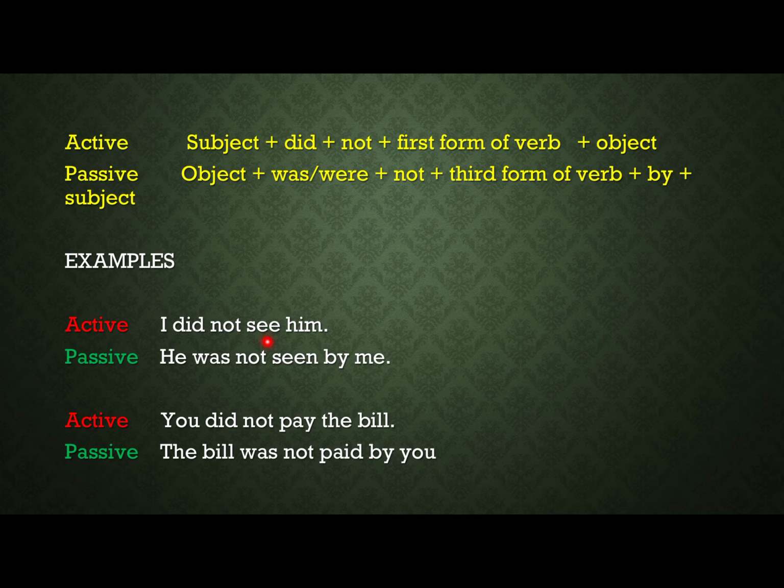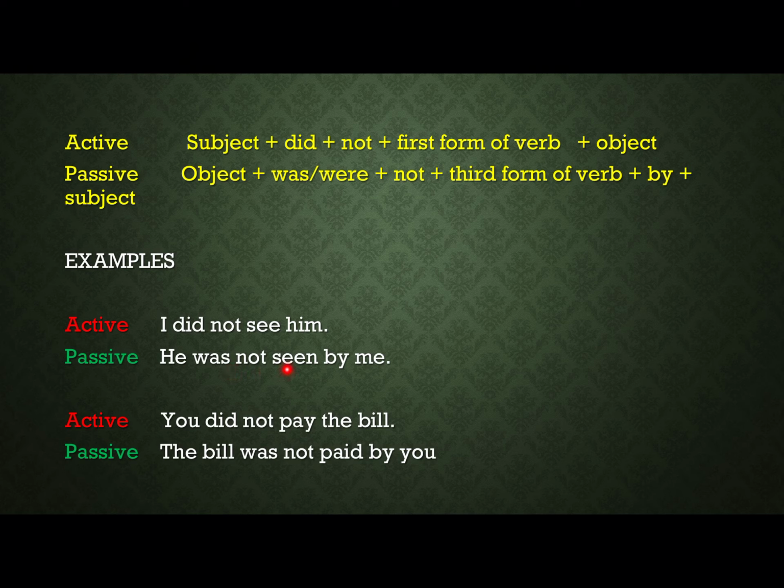So remember, this mistake we don't have to commit in our passive voice. Even if there is did not or do not or does not, when we are making passive voice, we are using this line.